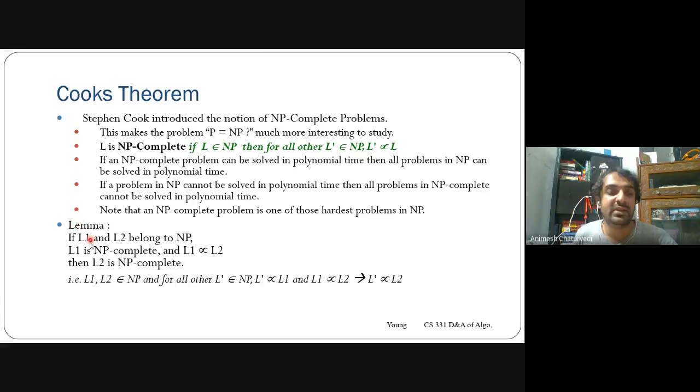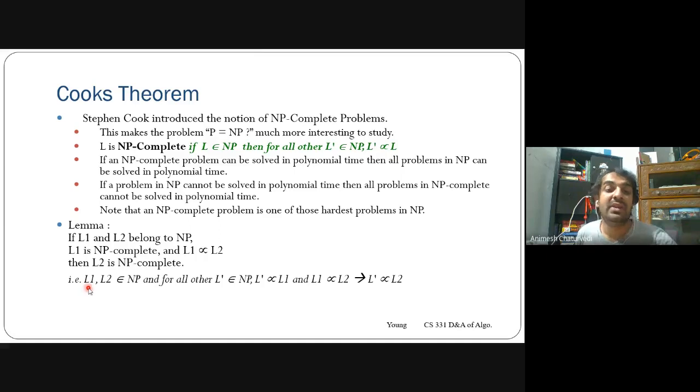So he produced a lemma: there is an L1 language and an L2 language, or you can say L1 problem and L2 problem, that actually belong to NP. What are the conditions given? L1 belongs to NP complete, so L1 is the hardest problem in NP, and L1 could be transformed to L2. What does it mean that L1 could be transformed to L2? This means that L2 also belongs to the same class that we defined as NP complete.